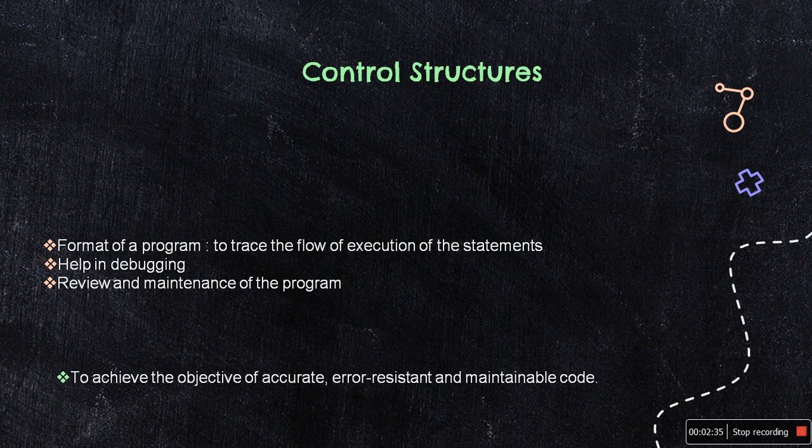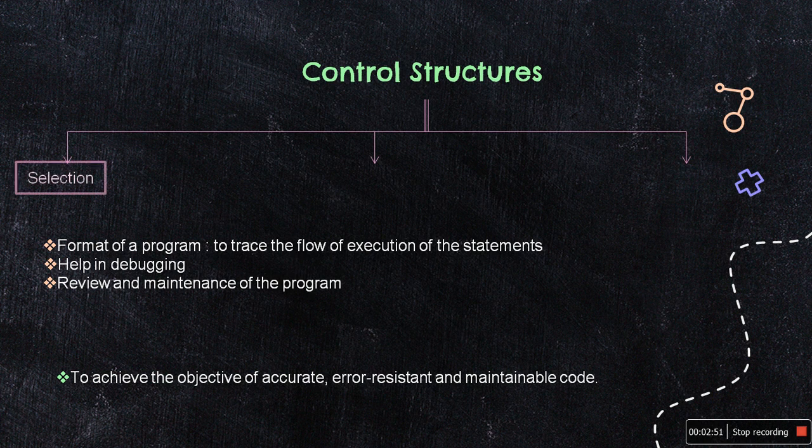One method to achieve this objective of accurate, error-resistant and maintainable code is to use one or any combination of the three control structures. First is the selection structure or branching structure, second is the sequence structure or straight line structure, and third is the loop structure or iteration or repetitive structure.